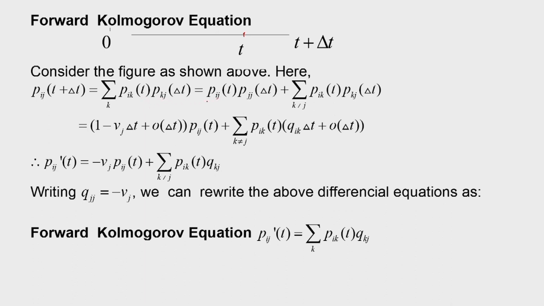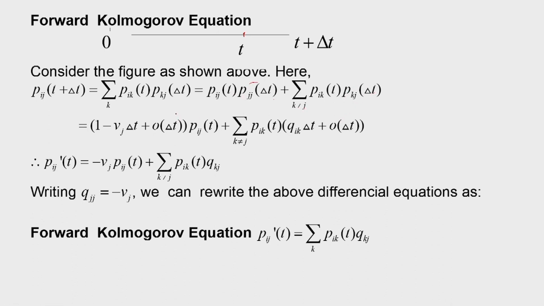So, we can consider here one k is j. So, that will be Pij t into Pjj delta t plus summation Pik t into Pkj delta t, where k not equal to j. Now, this quantity I know, and this quantity also I know.